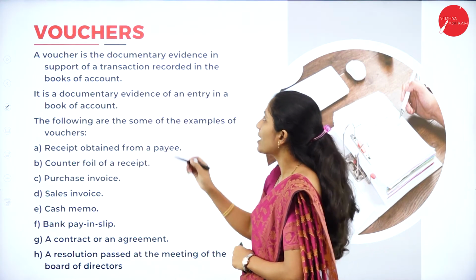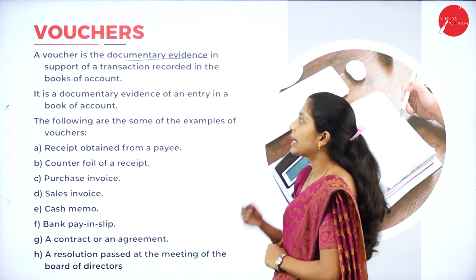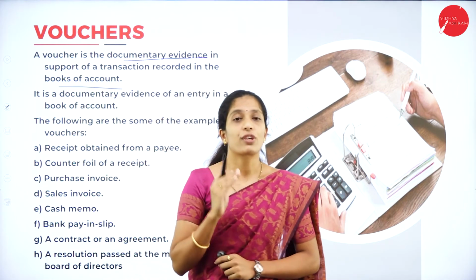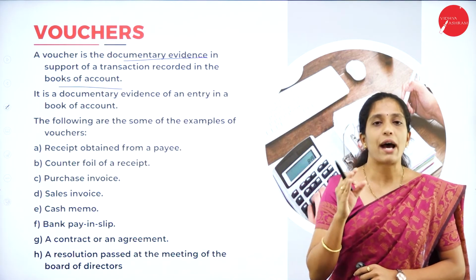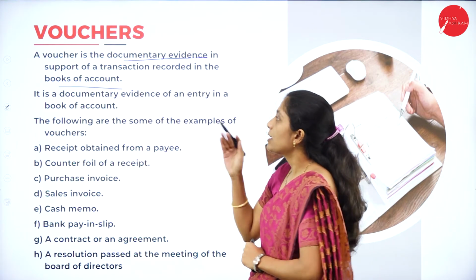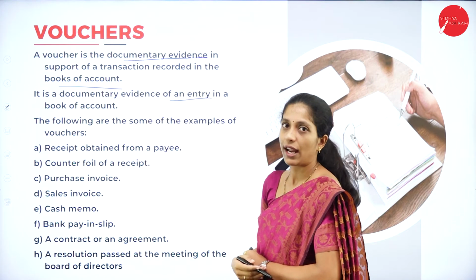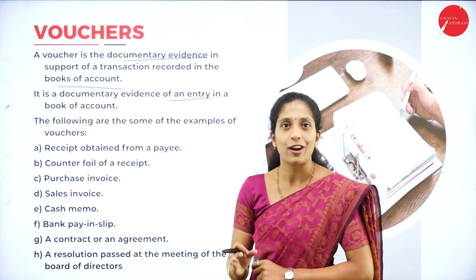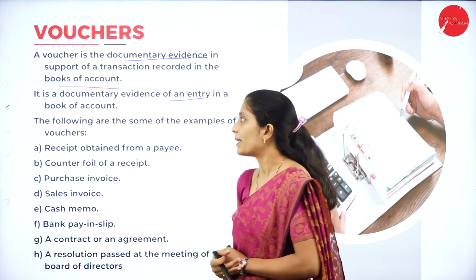So a voucher is a documentary evidence in support of a transaction recorded in the books of accounts. As I have already told you, for each and every transaction which is recorded in the books of account, there should be proper documentary evidence, which is called a voucher. It is a documentary evidence of an entry in the books of accounts. For each and every entry, the accountant cannot record the entry in a random manner. There should be proper documentary evidence.